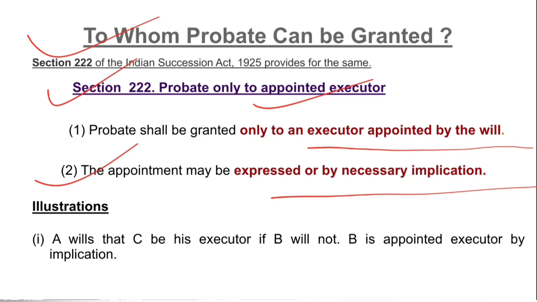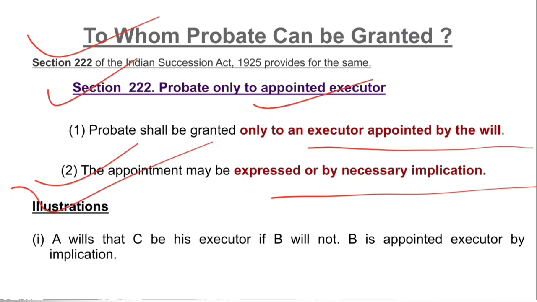It need not be directly mentioned in the will that this named person should be the executor. It can be by implication that it points to some individual or number of people to be executors. In that case, it will be the person who shall be the executor, whether expressly provided or by implication. So we see the illustrations also.